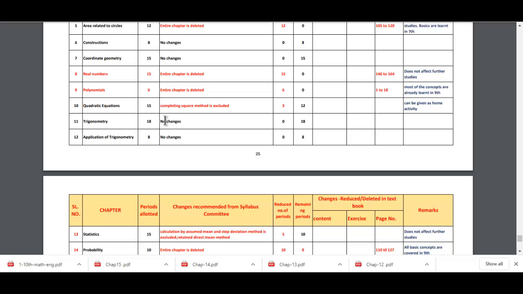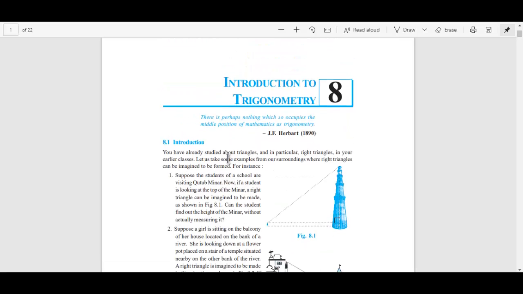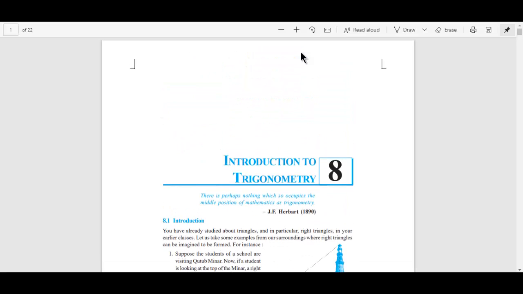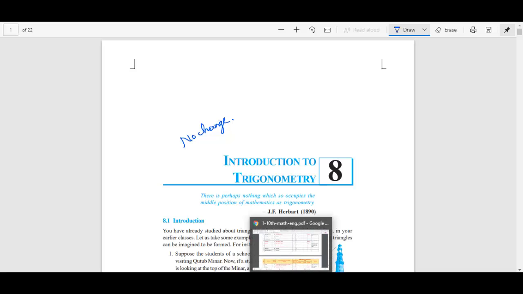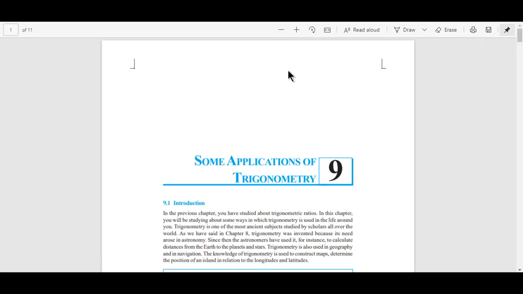Now trigonometry, there is no change. It required 18 periods, now also it requires 18 periods itself. Yes, introduction to trigonometry, there is no change. So you need to read each and every concept that is given to you. Now the next chapter, applications of trigonometry, it required 8 periods, now also it is 8 periods because there is no change. So write it here also, there is no change, right?